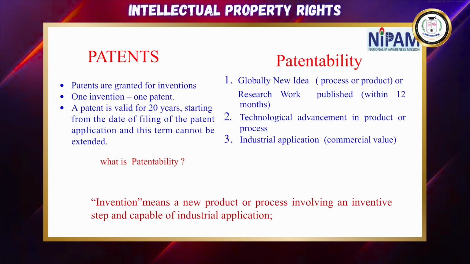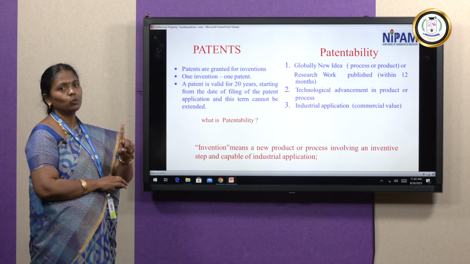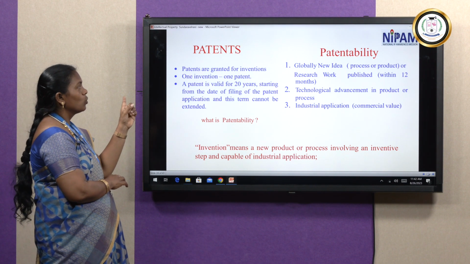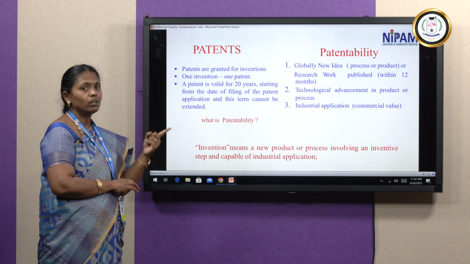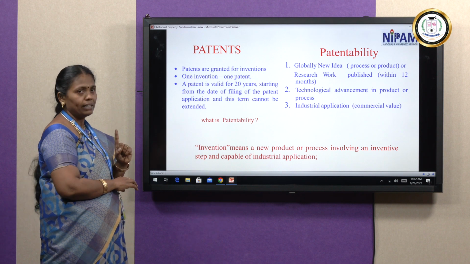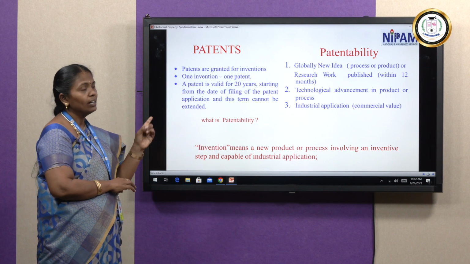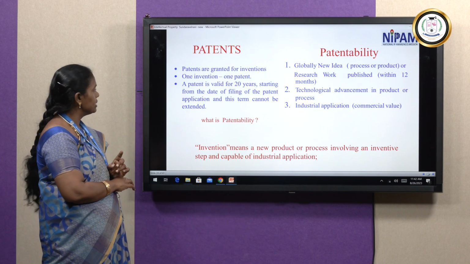So next main thing, patent and patentability. Now we know what is meant by patent. For one invention we can claim one patent only. There is a globally new idea, that may be a process or it may be a product, that is called patentability. So my own idea, if I am creating it, I can claim it for one patent, that we are giving globally, that we are calling patentability.